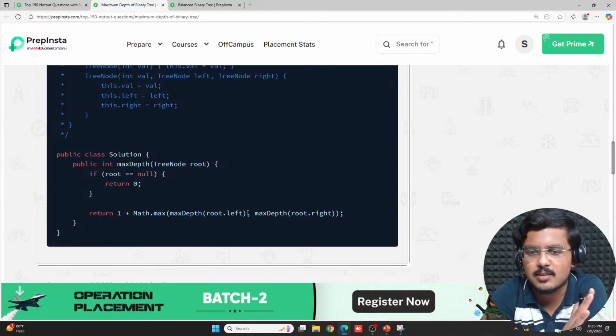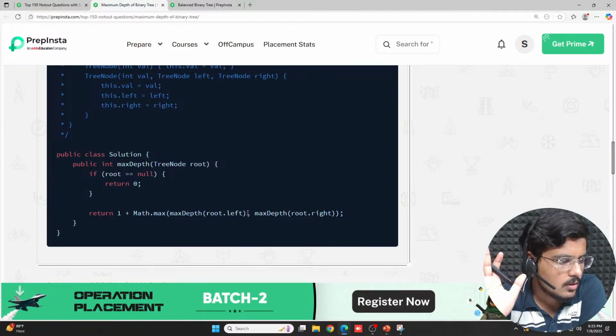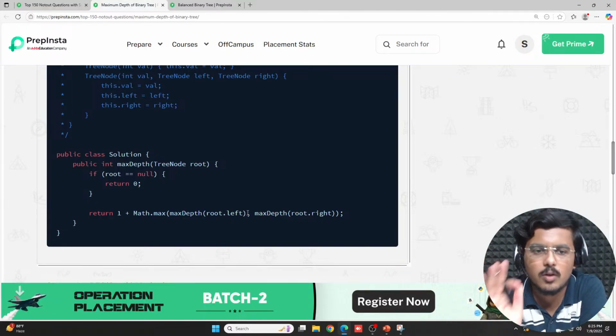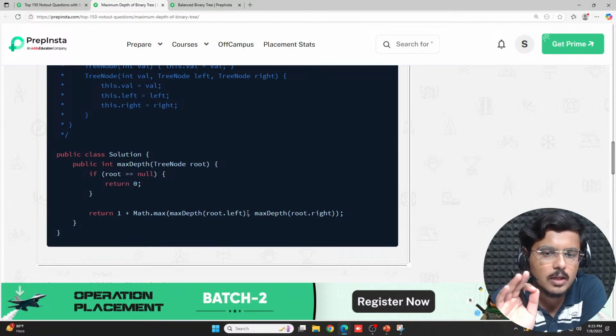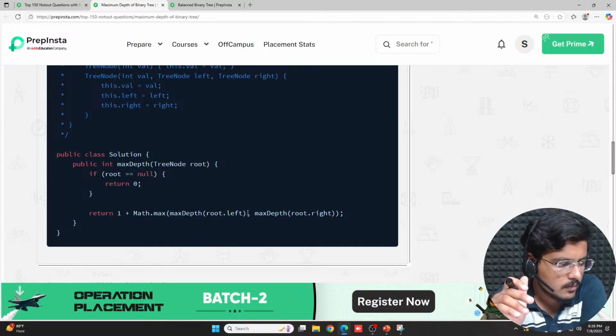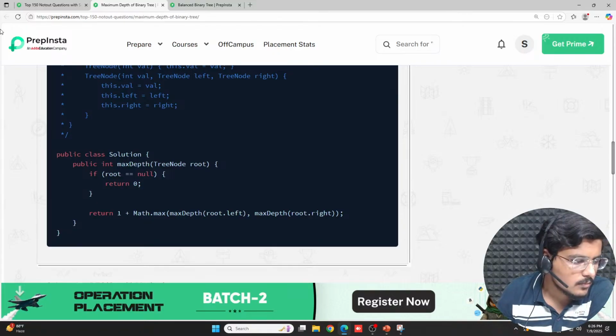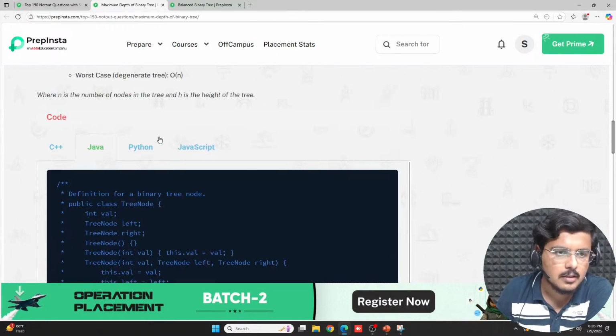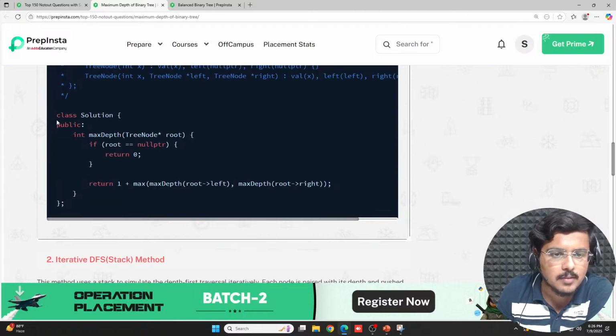Just the syntax has changed. Nothing has at all changed. Absolutely nothing has changed. I'm not kidding. Fine. Is it absolutely clear now? Aditya, did you understand the Java code? Tell me Aditya, did you understand the Java code? Great, great. Now if I go to C++, same thing is happening here.